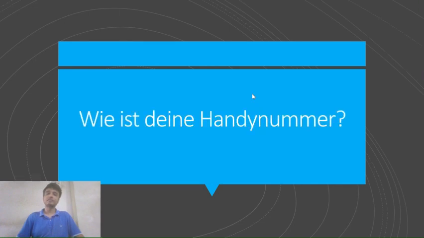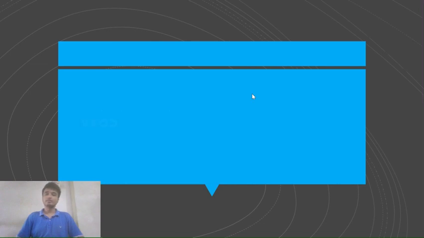The next one is "Wie ist deine Handynummer?" Again we have used wie, which means how. Deine means your, and Handynummer: Handy means phone, Nummer means number. So what is your phone number? But actually it's not what, they have written how. How is your phone number? They want you to spell out the number. But you can also use "Was ist deine Handynummer?" That is also correct, not wrong. And it means what is your mobile number, right?